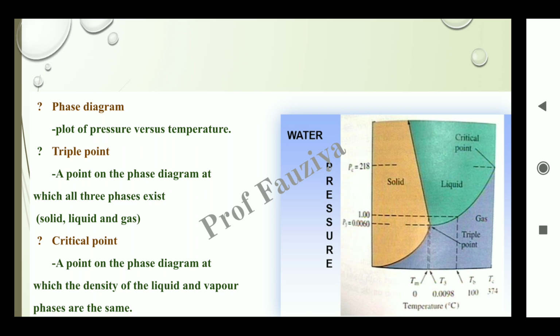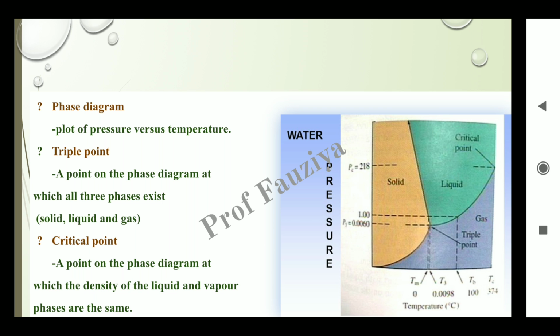We observe another point at the end of the curve, that is the critical point. It is a point on the phase diagram at which the densities of the liquid and vapor phases are the same. At this point, the density of liquid as well as gas is the same, and it is called the critical point.